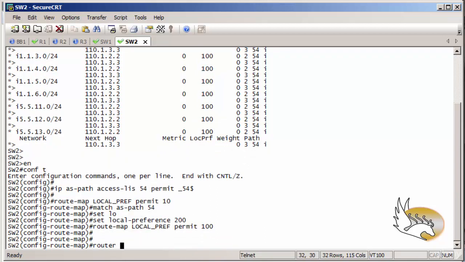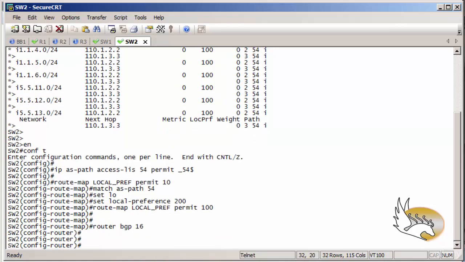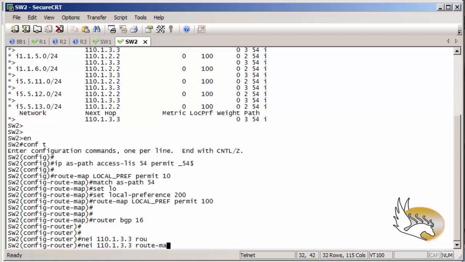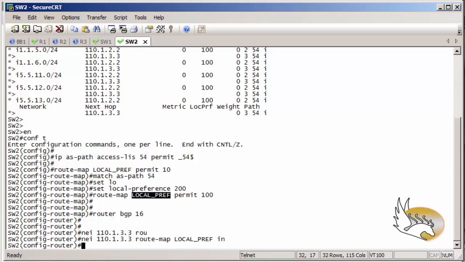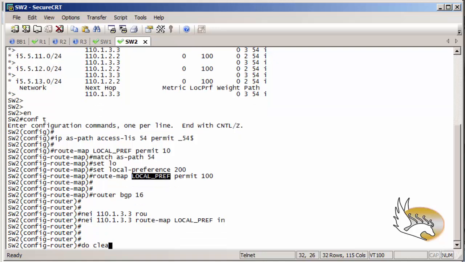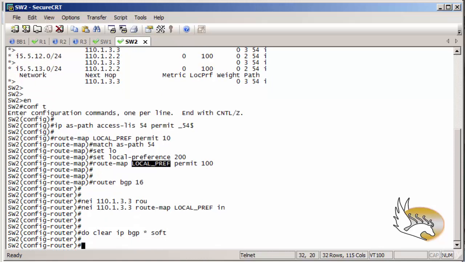So let's go to router BGP 16 process. Here I will assign this local preference to any network that I receive from 110.133. So I will assign a route map. The name of the route map is local-pref, and because I am doing this inbound, any route that I receive from router 3 will be touched, so this is inbound. I hit enter. Let me clear IP BGP any neighbor softly. This will trigger the routes to come in and go out.